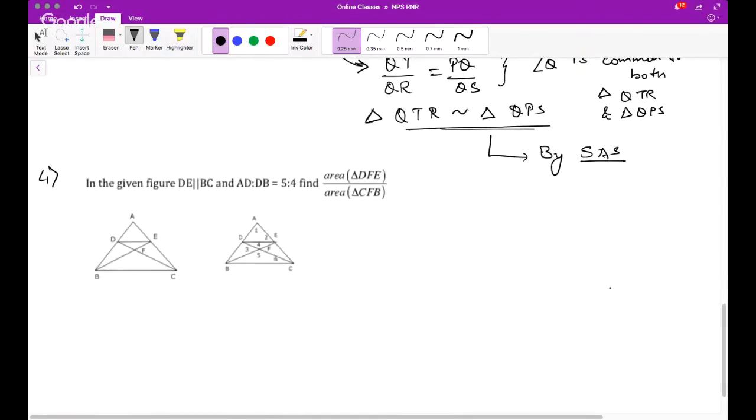Solve this question, guys. In the given figure, DE is parallel to BC, and AD by DB is 5:4. Find the ratio of triangle DFE and CFB. So the ratio of area of triangle DFE and area of triangle CFB, these two, you have to find the ratio of these. Try for a minute and let me know if you can solve this question.